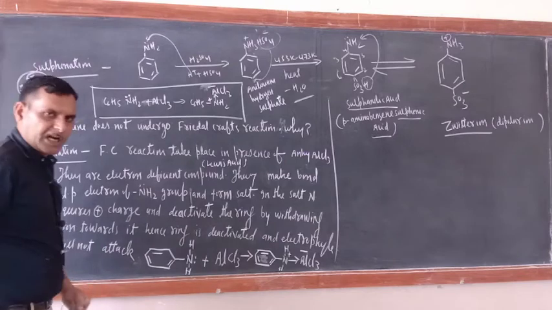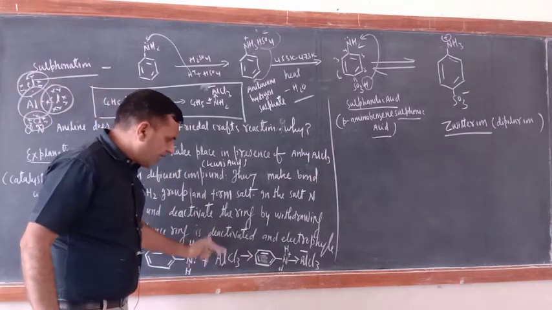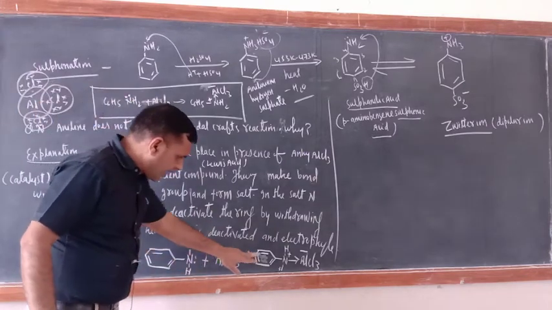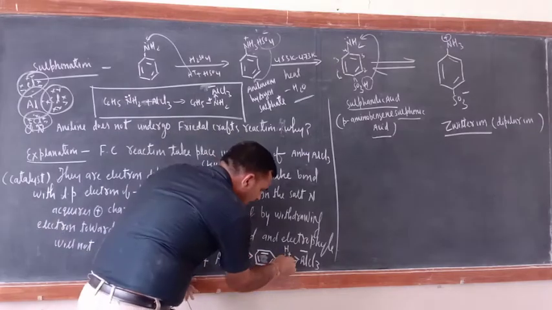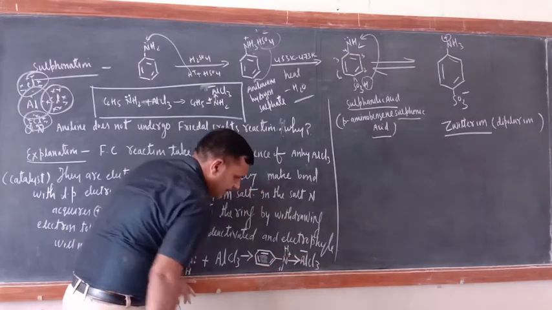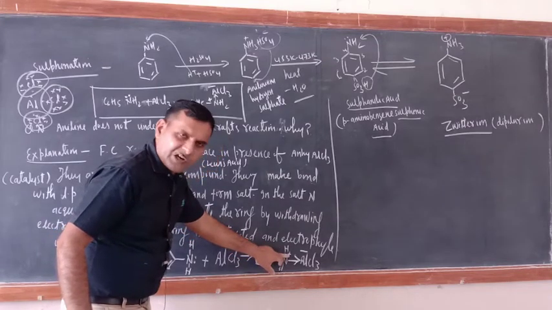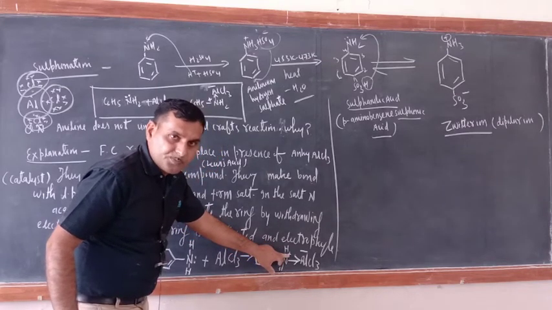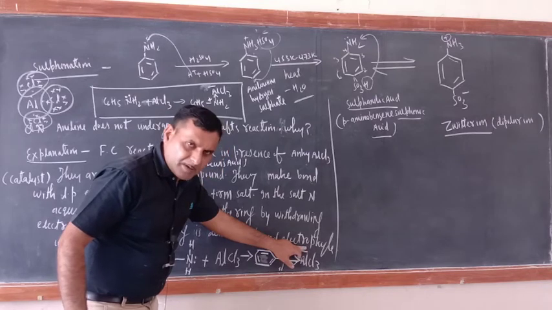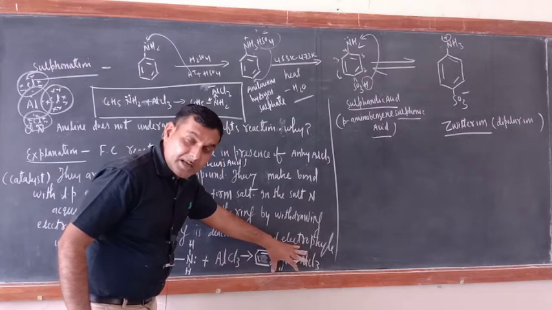That is why they are electron deficient compounds. Now with the lone pair of electrons of nitrogen, they will form a coordinate bond. When they form a coordinate bond, this nitrogen will acquire the positive charge and AlCl3 will now have a negative charge. So they are one type of salt.